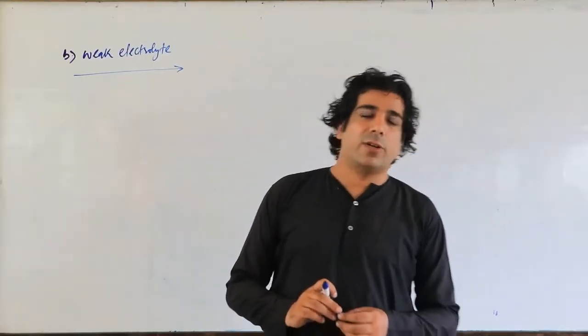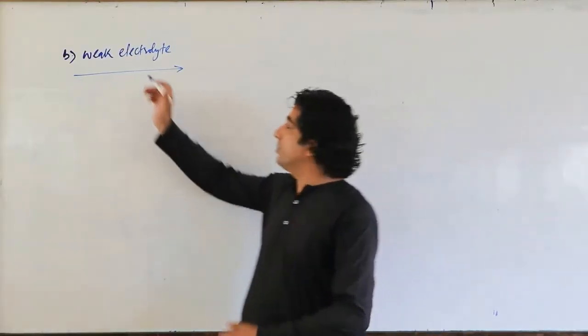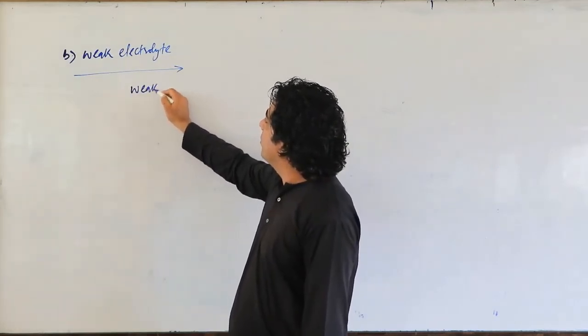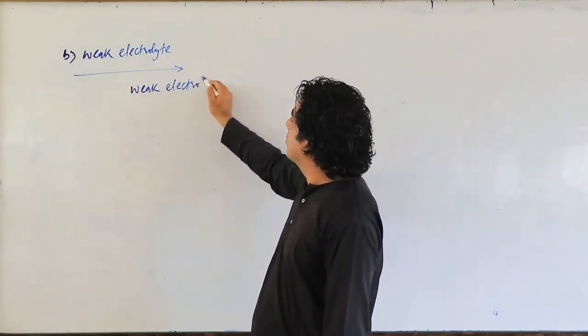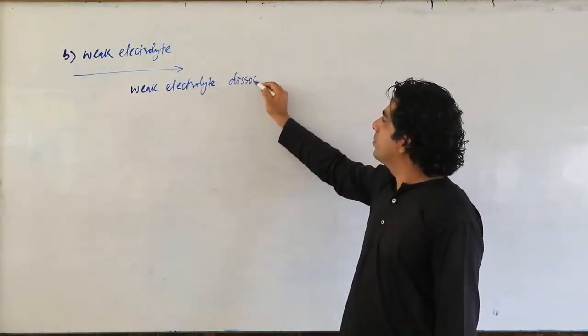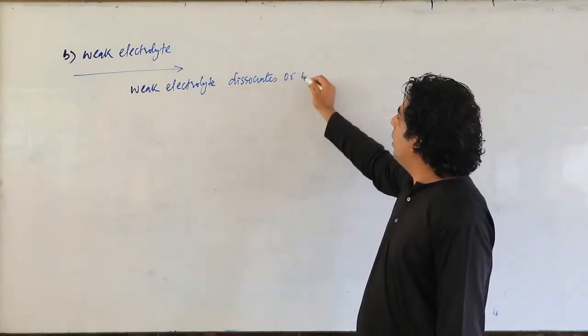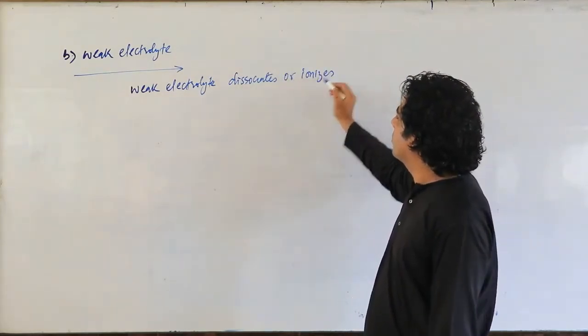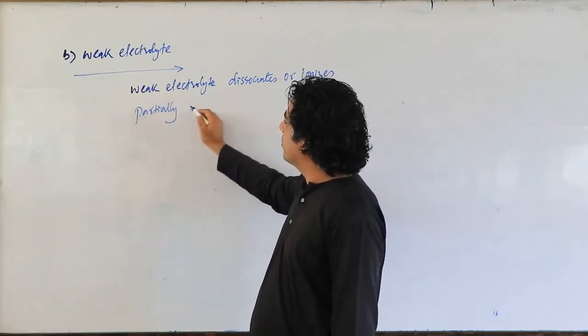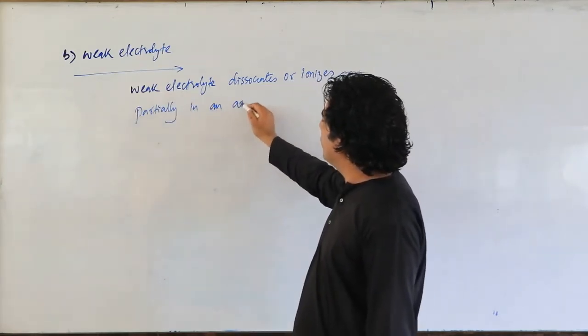Dear students, now let us talk about weak electrolyte. Okay. Weak electrolyte dissociates or ionizes partially in an aqueous solution.